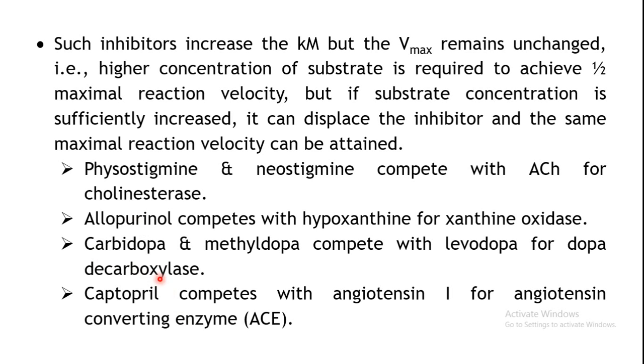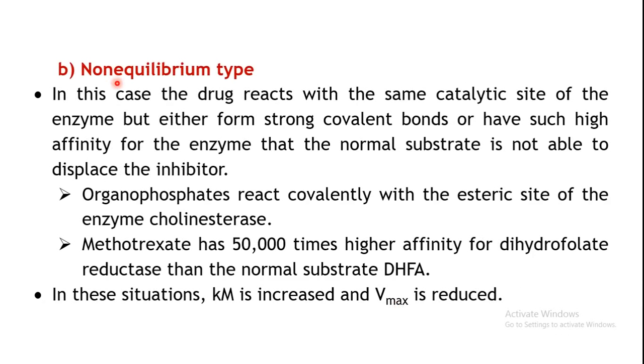So the first ones are the inhibitors of these particular enzymes, and these are their actual substrates. Okay, so the second type of inhibition is the non-equilibrium type.